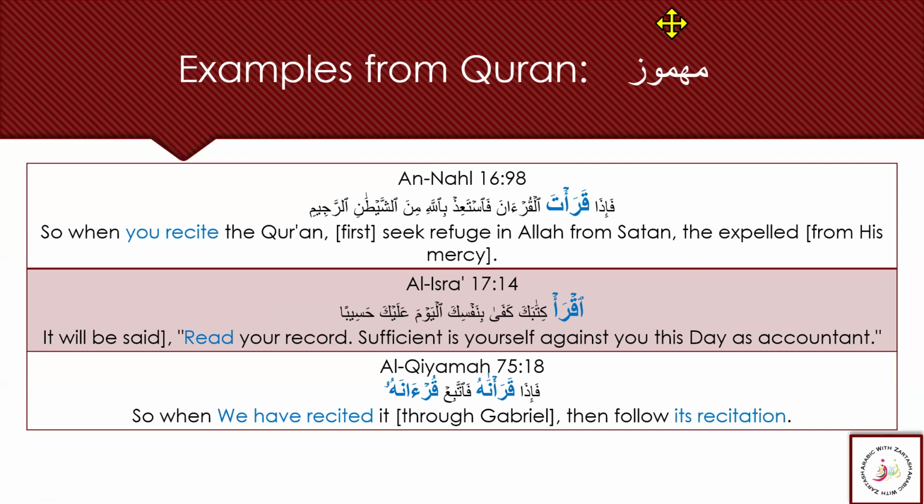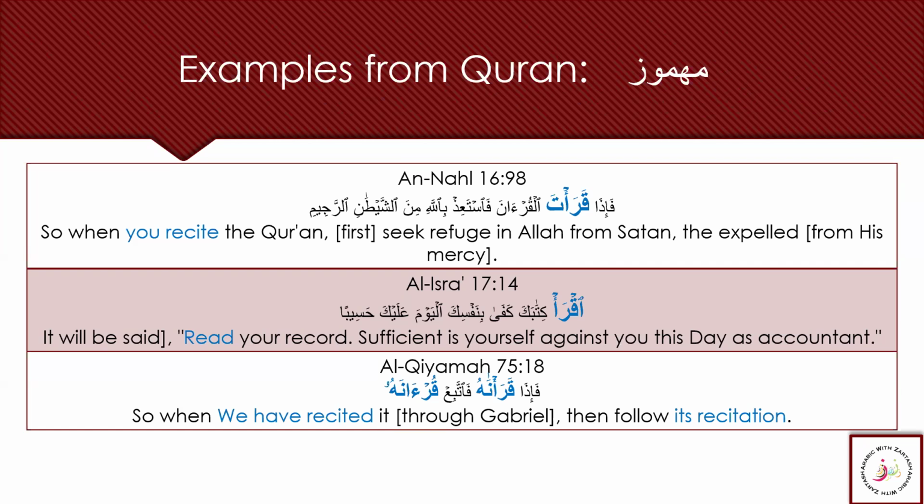Now we have some more examples. These all examples are from the root letters Qara'a: Qaf, Ra, and Hamza. Again, very common root letters that we see in the Quran. The first example is فَإِذَا قَرَأْتَ الْقُرْآنَ.